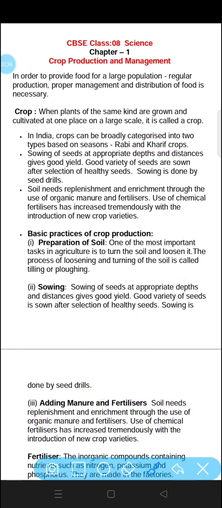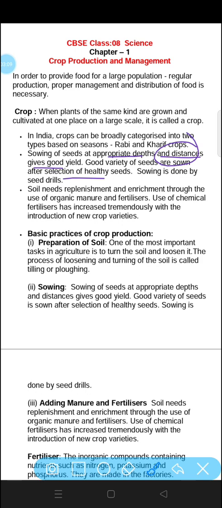Now, sowing of seeds at appropriate depth and distances gives good yield. We can get a good yield if we sow the seed at exactly the appropriate depth that is needed by the plant, and the distance should also be maintained between one plant and another. Good variety of seeds are sown after selection of healthy seeds. If we sow healthy seeds, we will get good production of the crop.